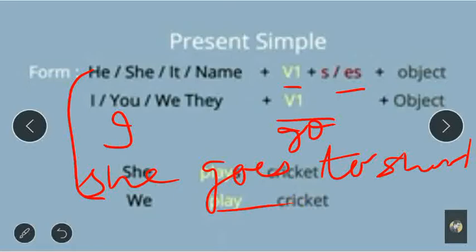You studied some words, and here also you have to learn. Some verbs are there along with which we use es, and some verbs along with which we use only s. Like play, play is the verb. With play we use plays. Write, writes. Understood? But there are some words with which we use es. Clear?